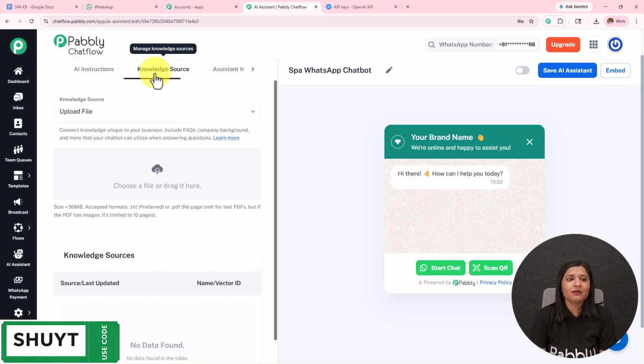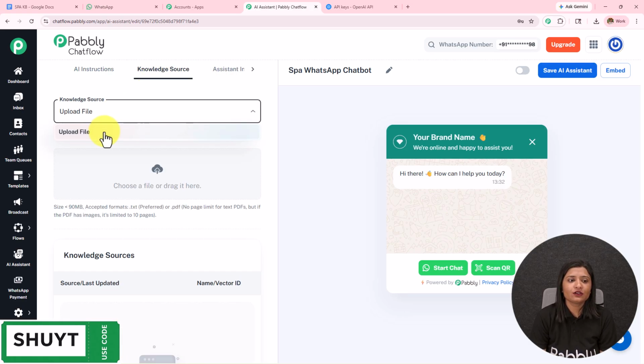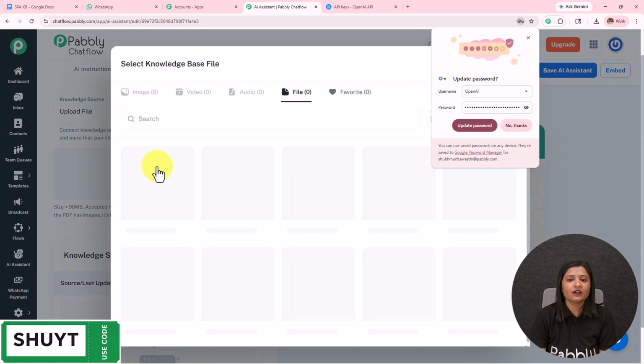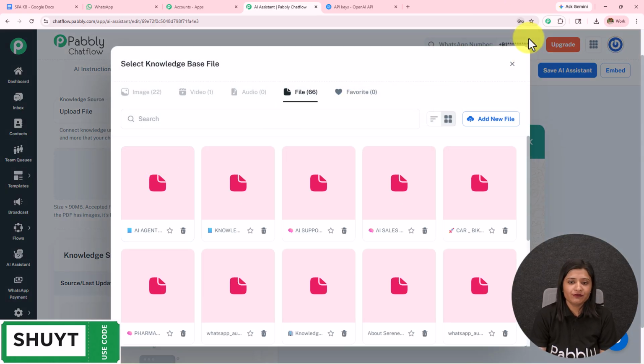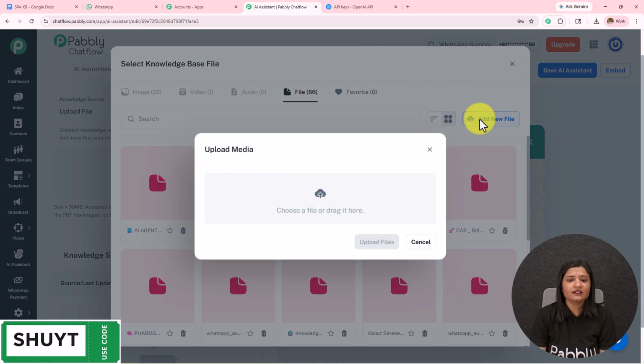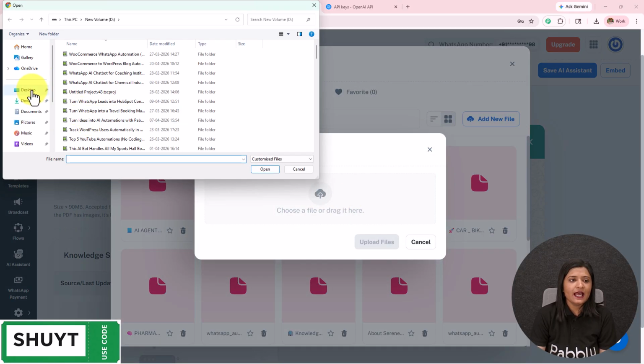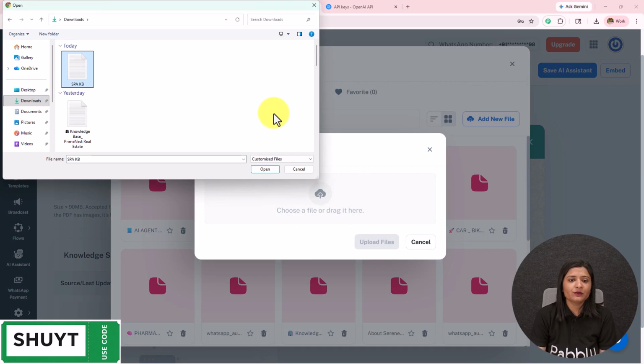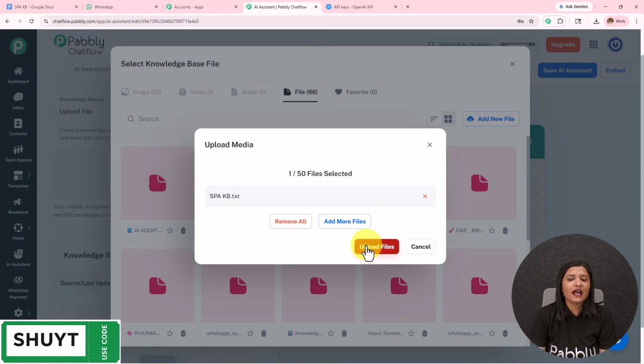Moving on to the next part, here we have this knowledge source. I am going to select the knowledge source as upload file. I am going to click on this cloud. Now we have to upload the file. How are we going to do this? I am going to click on this add new file, click on this cloud, and then I have already downloaded the file which I am going to open, and in this manner I have to upload.